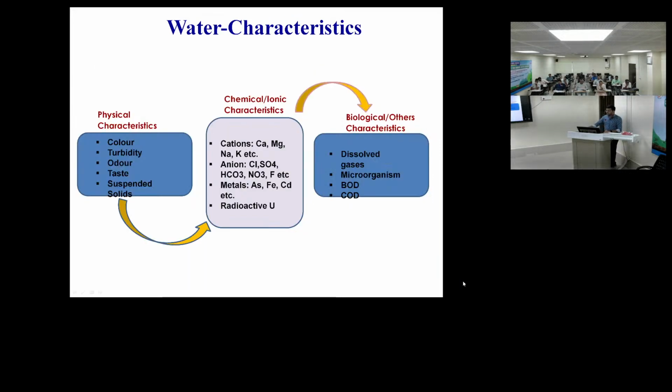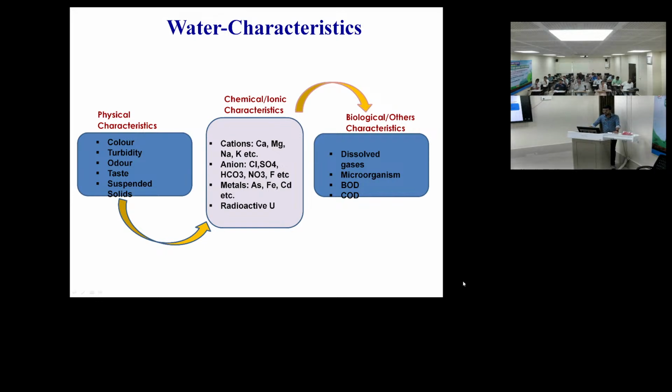So if we characterize the water, it has three types of major characteristics: physical, chemical and biological. Under physical characteristics we generally determine the color, turbidity, odor, taste, suspended solids, and in chemical we generally determine the major cations and anions. In cations like calcium, magnesium, sodium, potassium, also other cations, but these are the major cations.